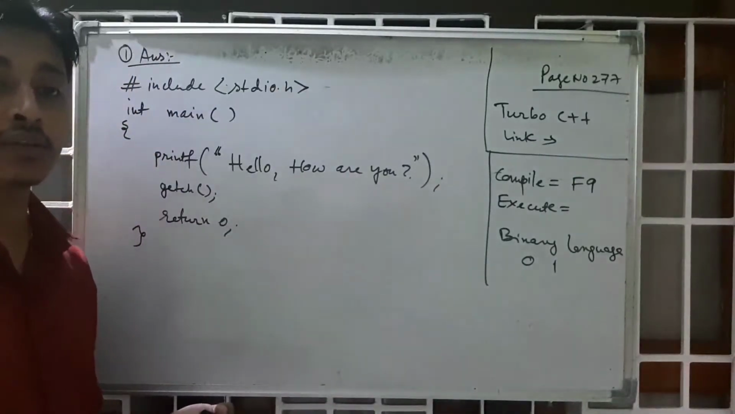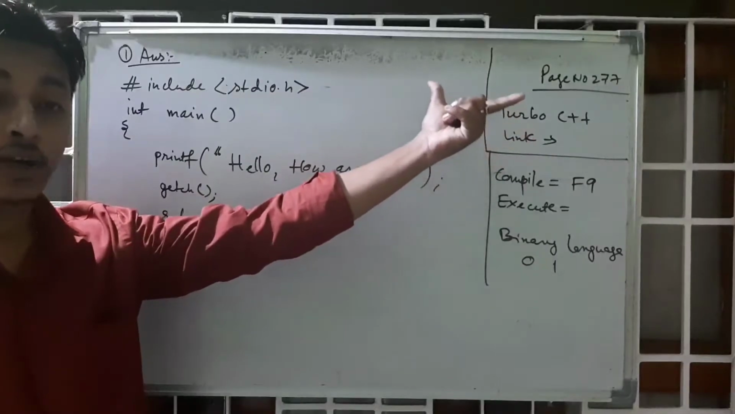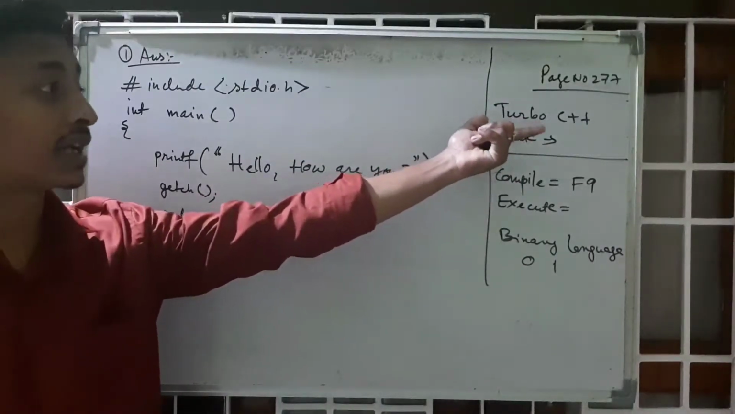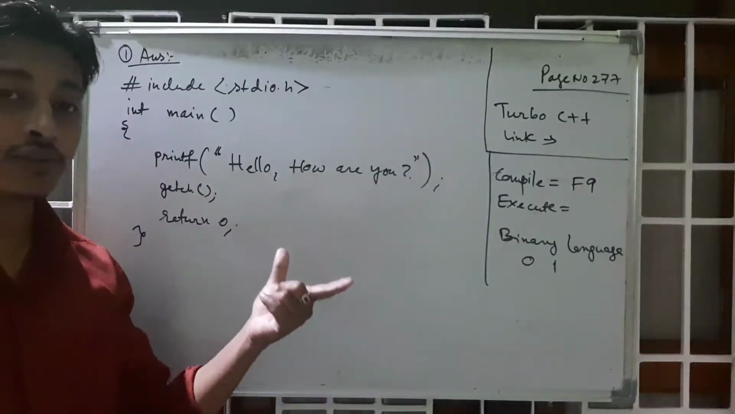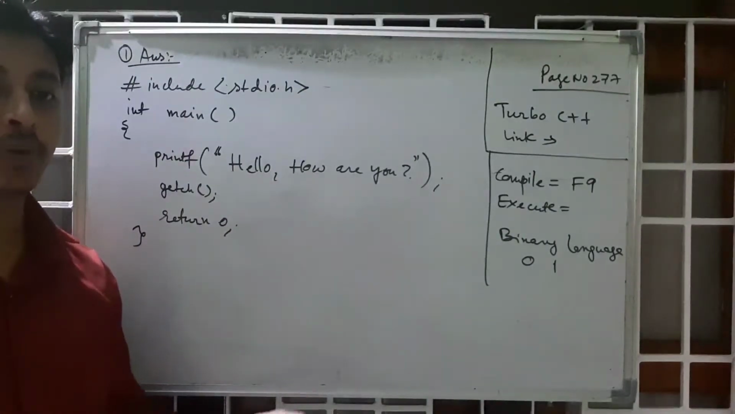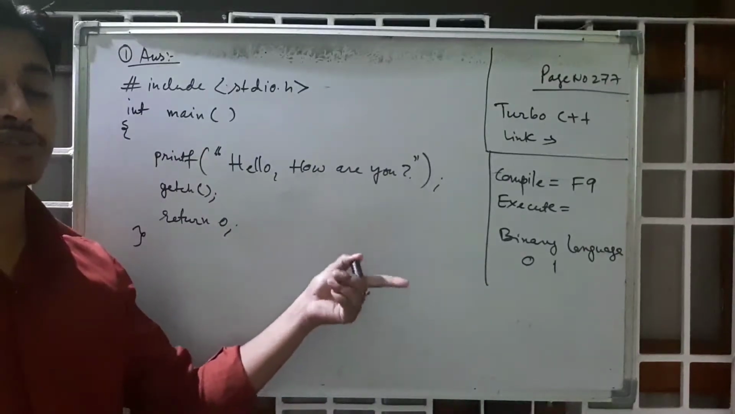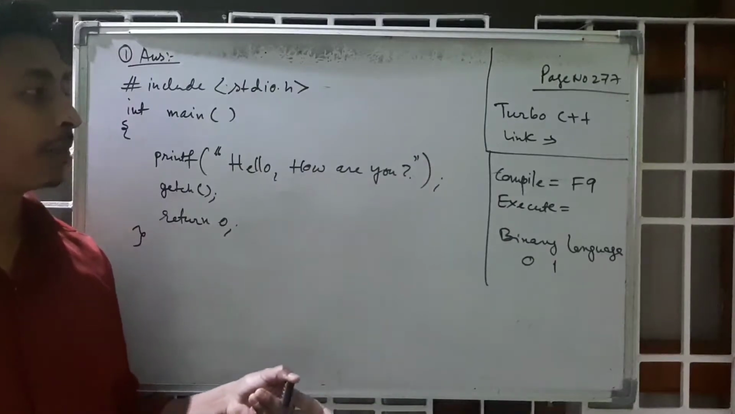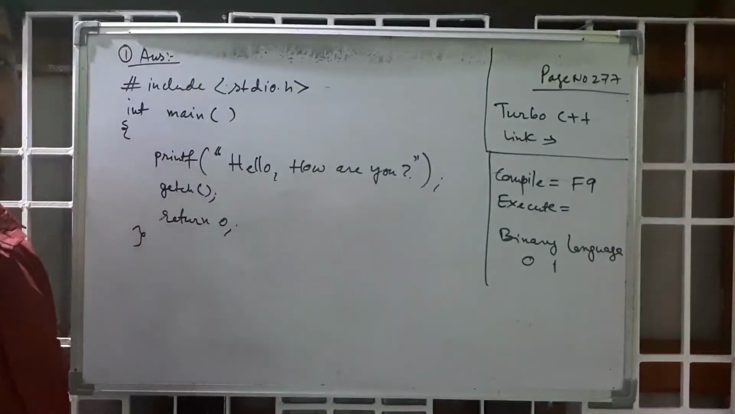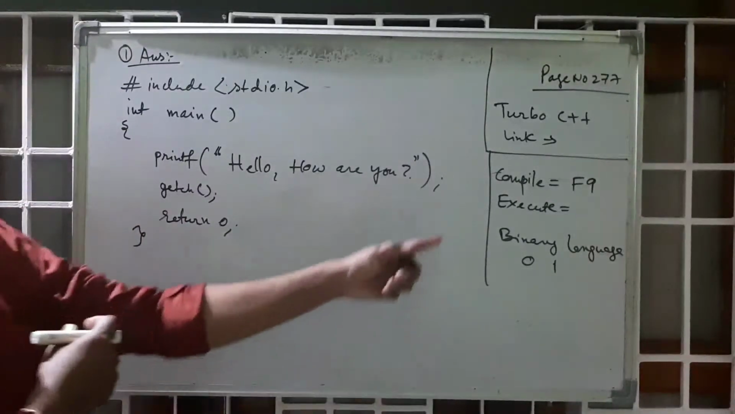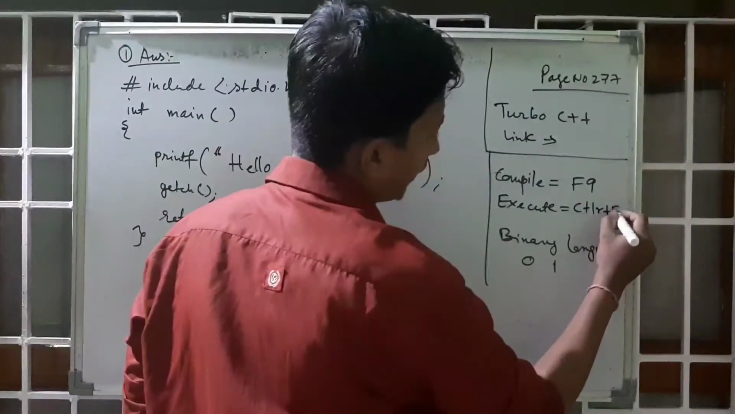Okay, so every programming language, every software, like Turbo C++, like Java, has a compiler. The compiler does the job of compiling the program. It converts the language into machine language, and the compiler compiles the whole code at once. Okay, understand?